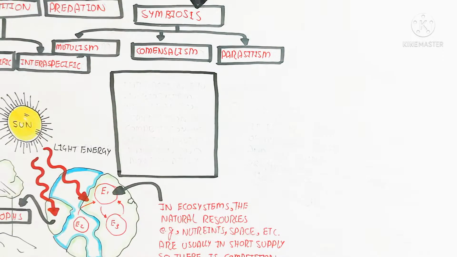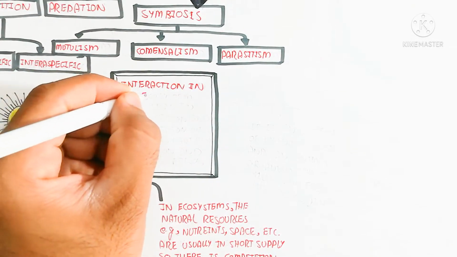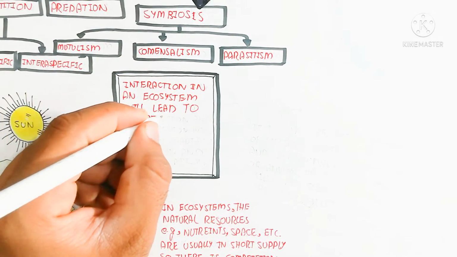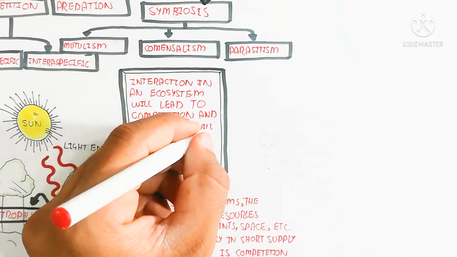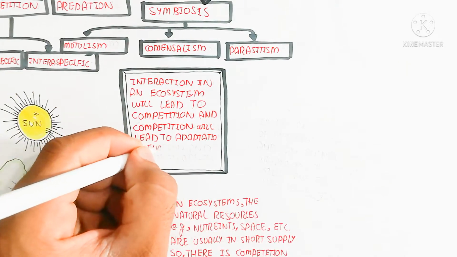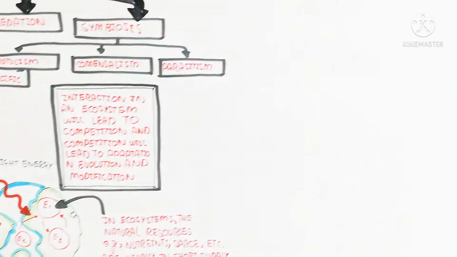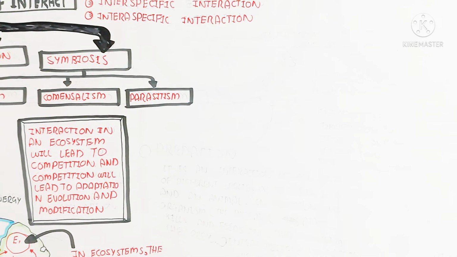So that is an important reason. So let's begin to understand some side notes here. The interaction in an ecosystem will lead to competition, and competition will lead to adaptation, evolution, and modification. With the passage of time, generation after generation will be modified. For example, if a lion captures a deer with difficulty, the next generation will capture it more easily.